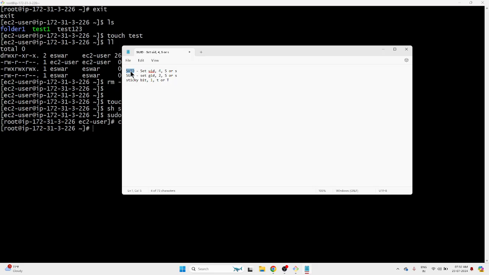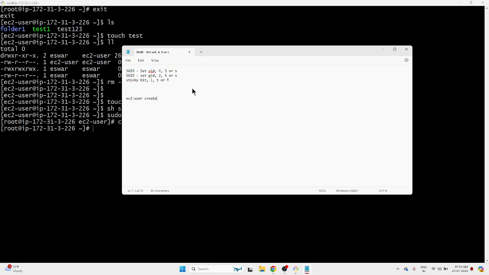So when we apply set user ID, or SUID, to a file, what happens is when any user executes the file, say EC2 user created a file and now test user is about to execute it, the process, which exists internally for everything we do, will have the same rights as the owner of the file who created it.